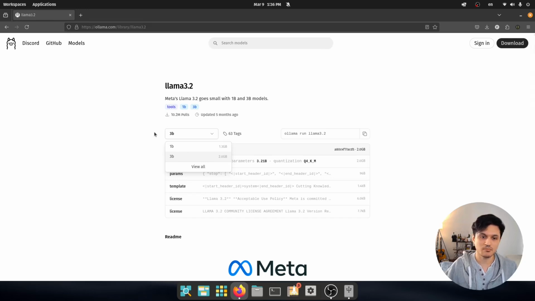The B here is the billion parameters that have been used to train the model. So 3 billion parameters have been used to train this model. The higher the number, the more complex the model is, but it doesn't necessarily mean that it is smarter. And the low number also doesn't necessarily mean that it is dumb, because maybe it has been trained with those parameters for one specific task and it does that task perfectly.